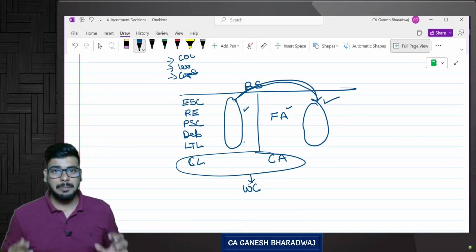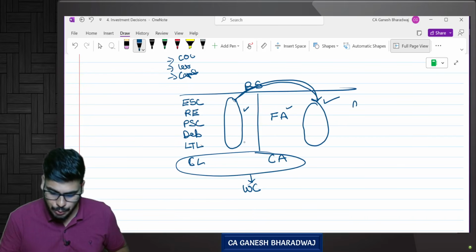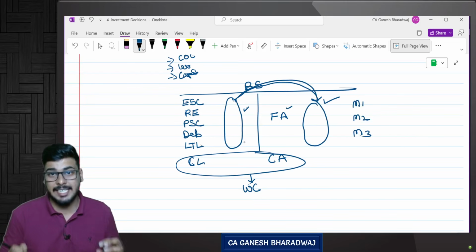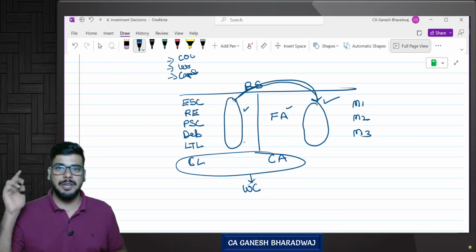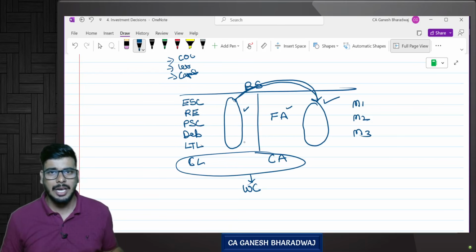These Rorito pens can be manufactured using machine 1 or machine 2 or machine 3. Let's say there are three models of machines available. Whether I should buy machine 1, machine 2, or machine 3 is a decision taken in this chapter. This is one of the decisions. Are you clear with this?